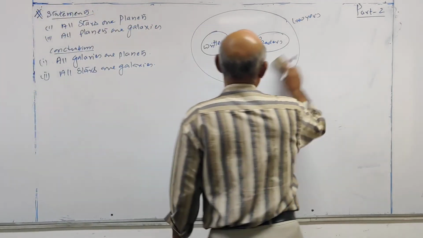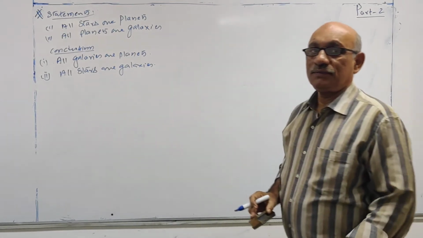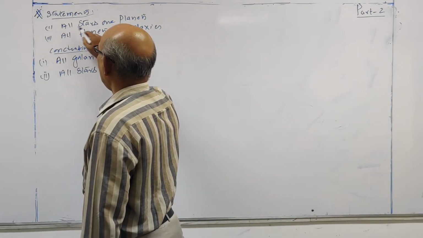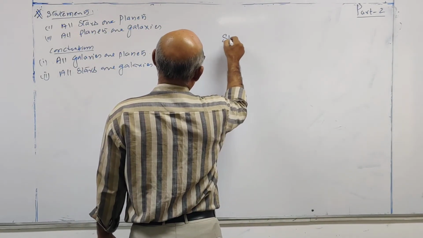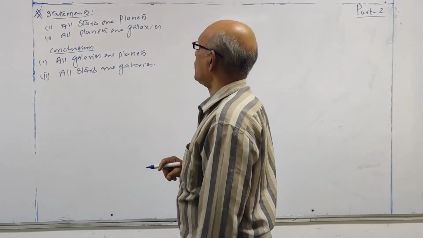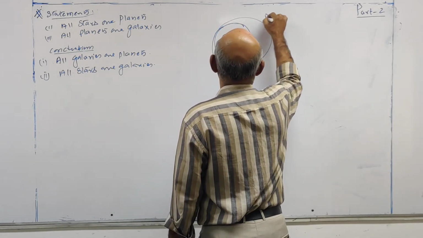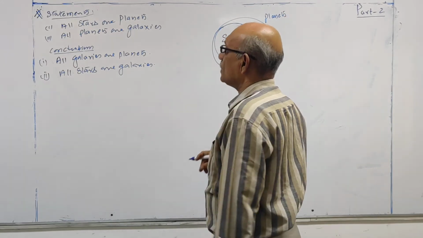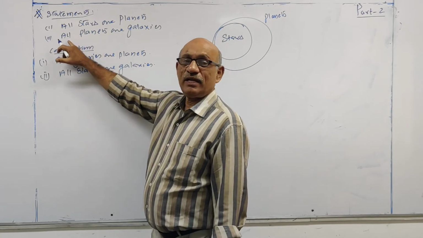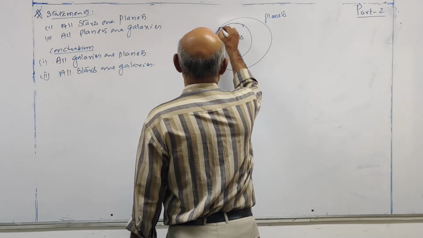Let's go for the Venn diagram for this. Your statement has 'all'. So what I told you, consider the word which is very close to 'all'. That is the inner circle. Stars. Next, all planets are. Planets is the word very close to 'all', therefore planets is the inner circle. Galaxies is the outer circle.